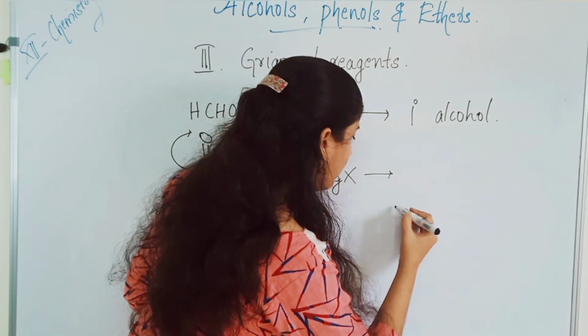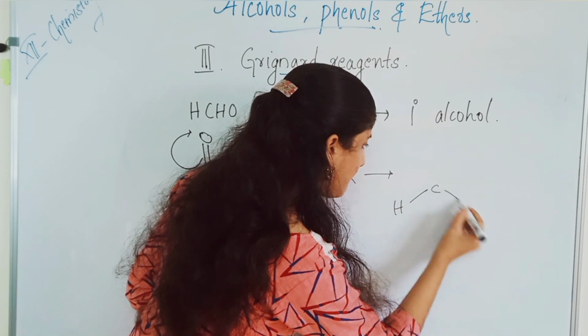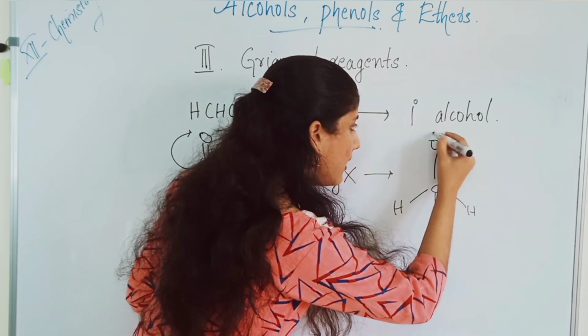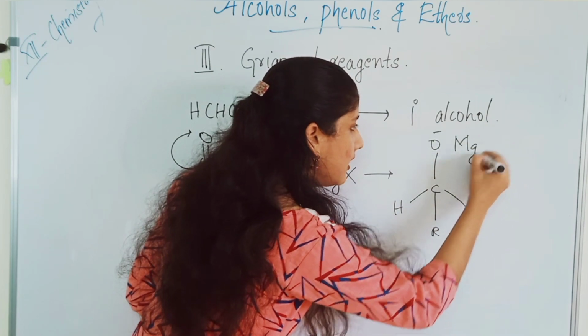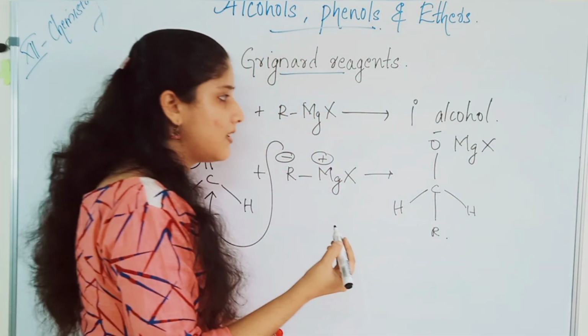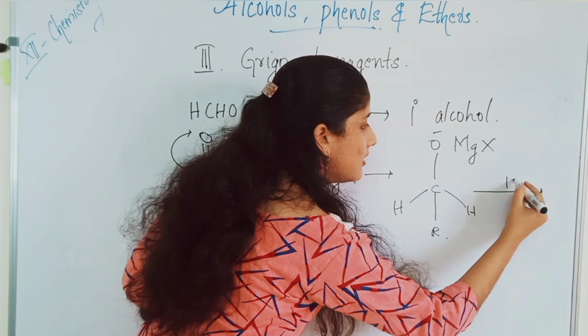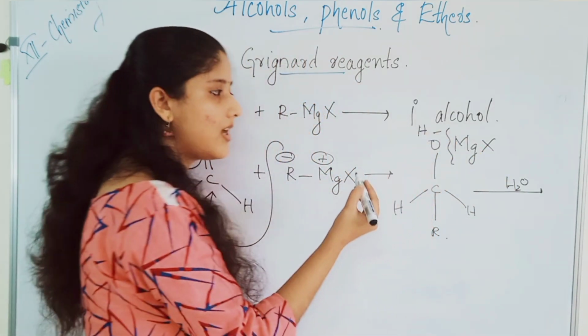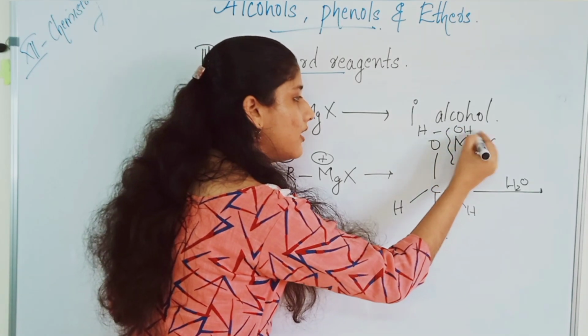So the product will be here the R group, O minus MgX. What is the next step? Hydrolysis, isn't it? Hydrolysis. That means here a hydrogen is added and here OH is added.